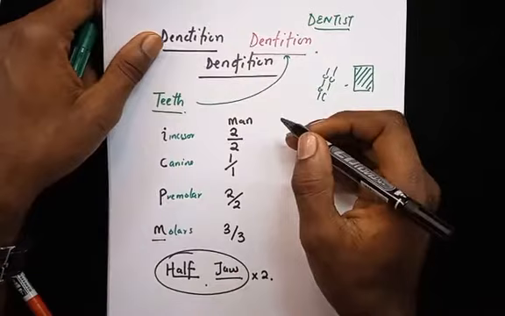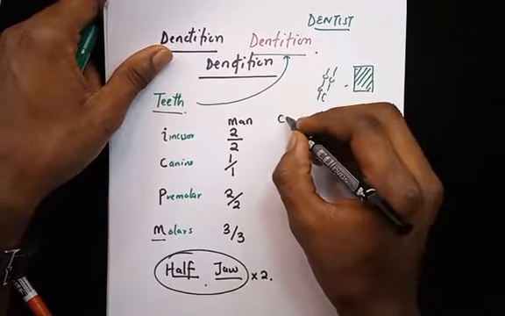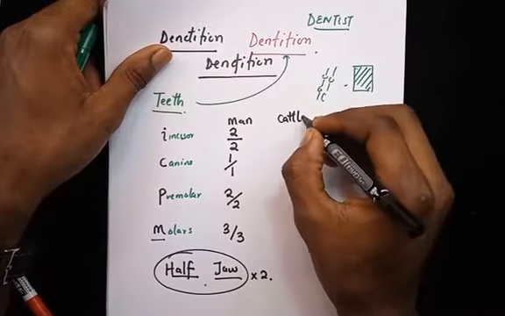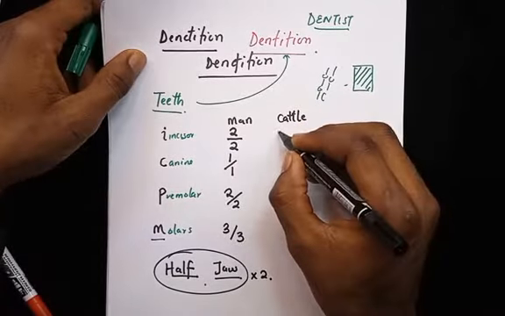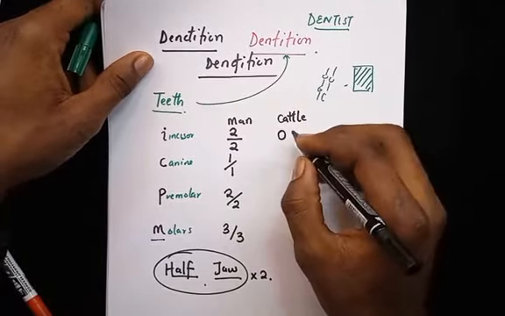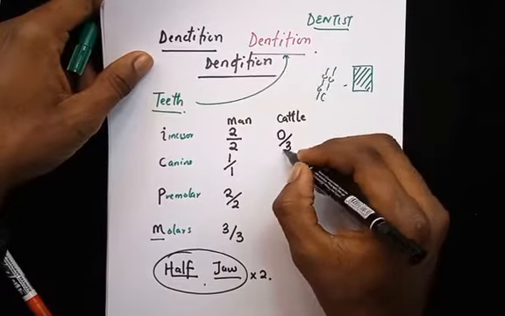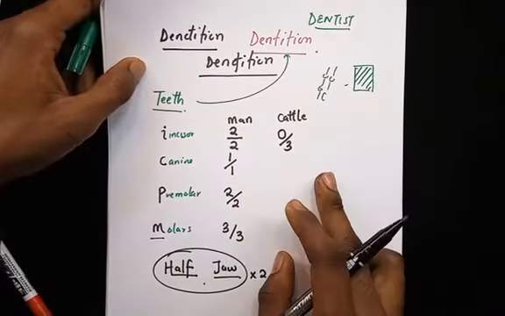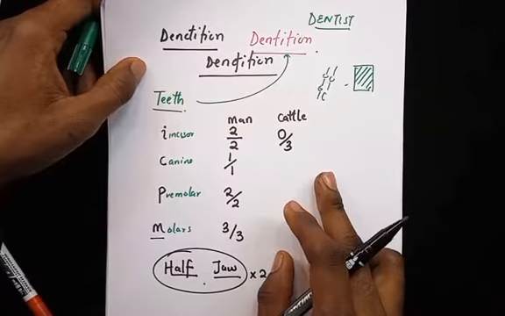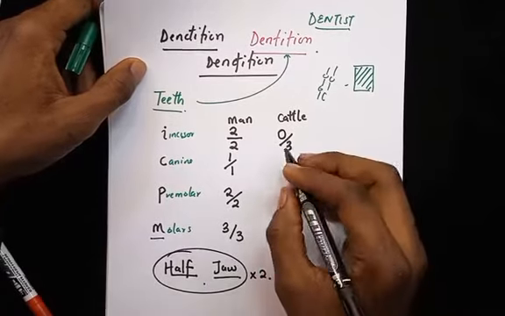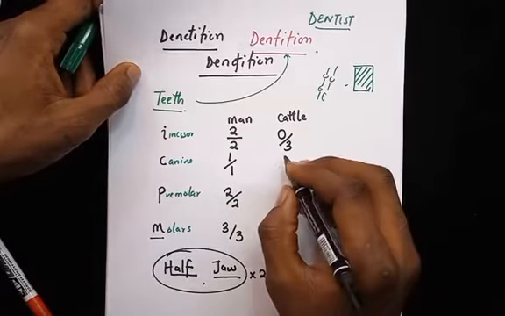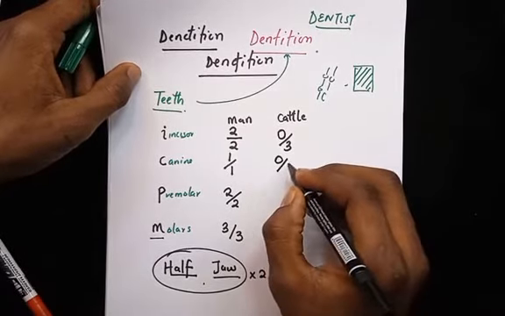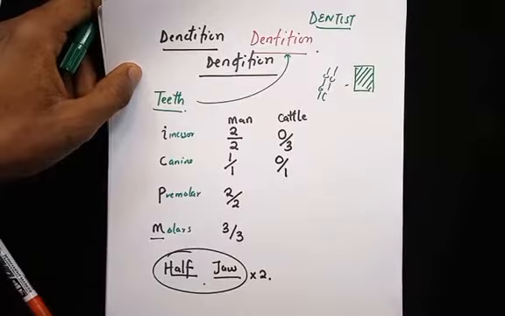The other part of dentition that comes out, they can usually ask for the dentition of cattle. Alright, so for cattle, that's cows, they have 0 incisor in the front, but they have 3 under. So this is a very interesting pattern of dentition in cattle. Cattle have no canine up, and then they have 1 under in the lower jaw.